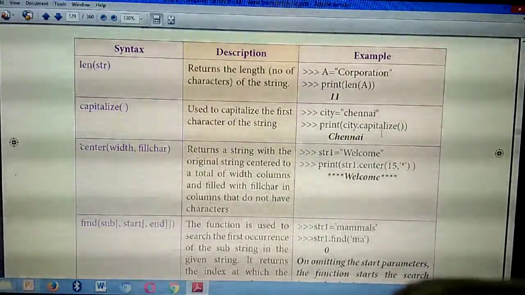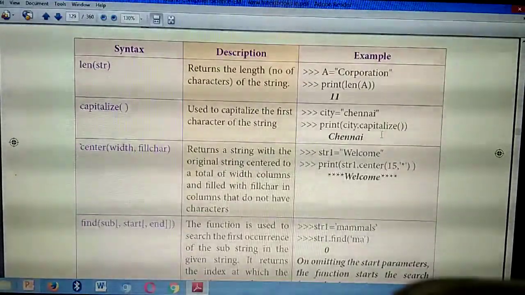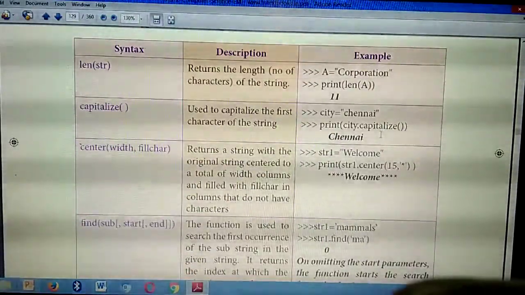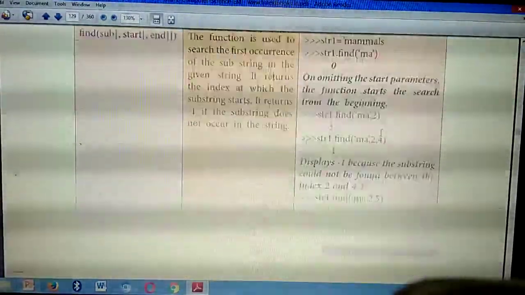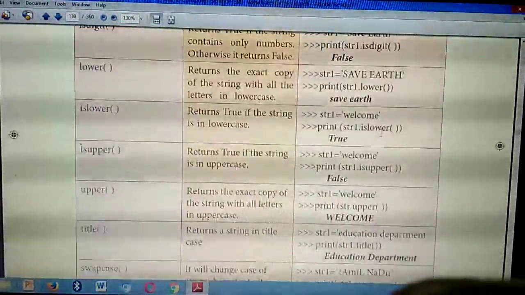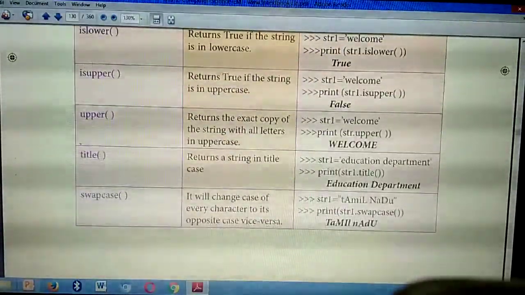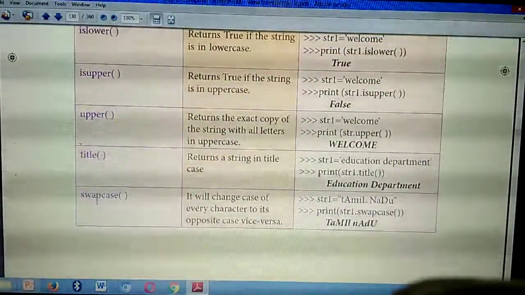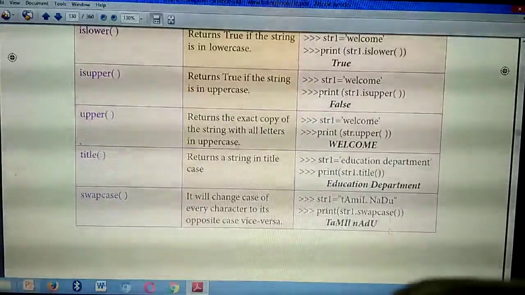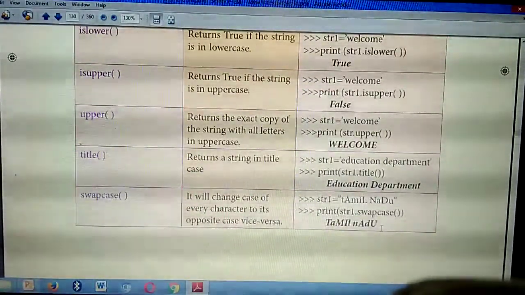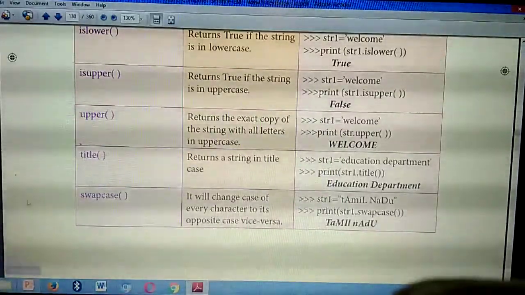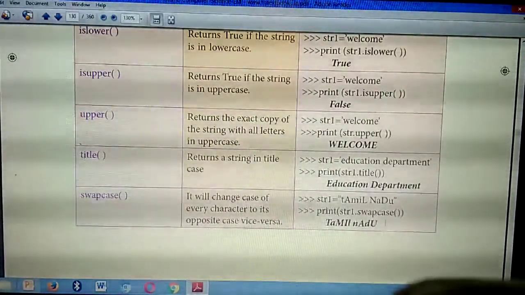Chennai. So this is like a tabular column only. You need to write in tabular column, don't write paragraph-wise. Then swap case of the next one, page number 124. Swap case from here to Tamil Nadu, till here. Swap case from here to the last, Tamil Nadu.